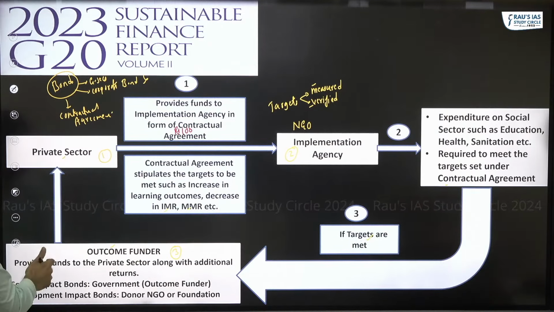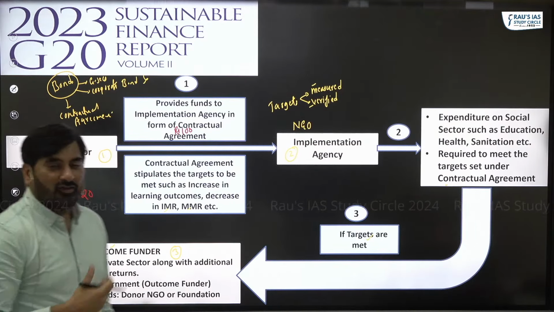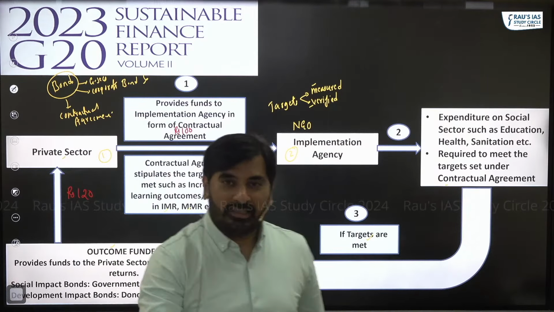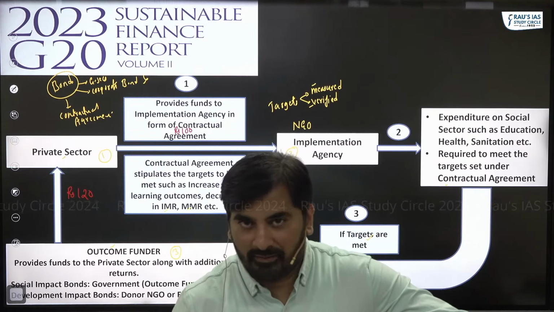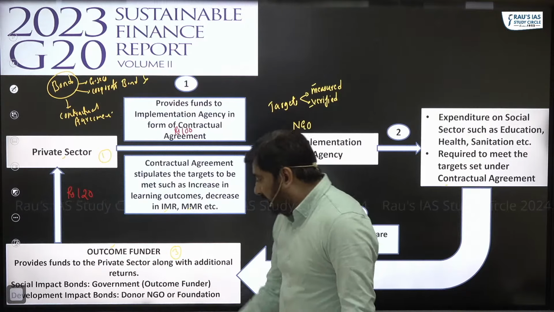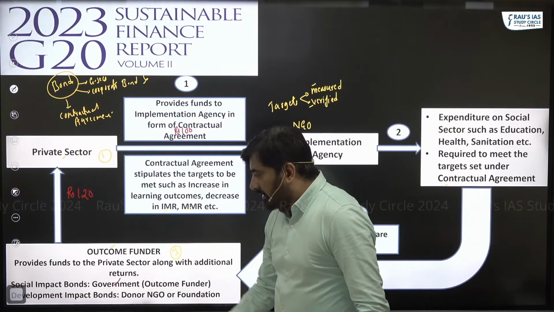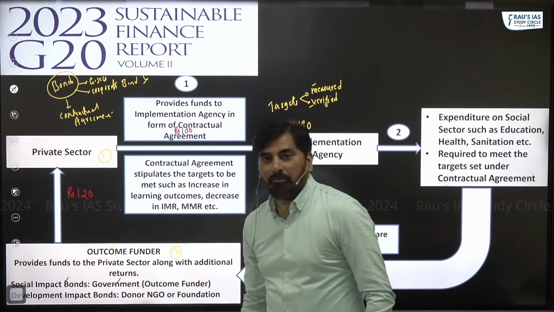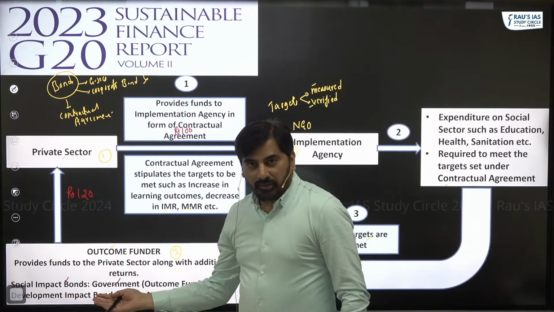In return, the outcome funder might give the private sector 120 rupees. So the benefit for the private sector is an additional 20 rupees, a return. The outcome funder can be a government. If the outcome funder is a government, we call it social impact bonds. What is the benefit for the government?